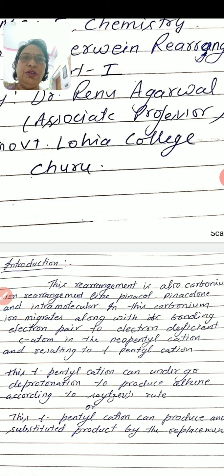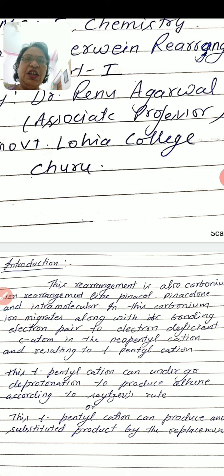It is also intramolecular. In this, what happens? First of all, a neopentyl carbonium ion is produced, then one methyl group migrates along with its bonding electrons to the primary carbonium ion carbon and produces a tertiary pentyl cation. Basically, this is the Wagner-Meerwein rearrangement.